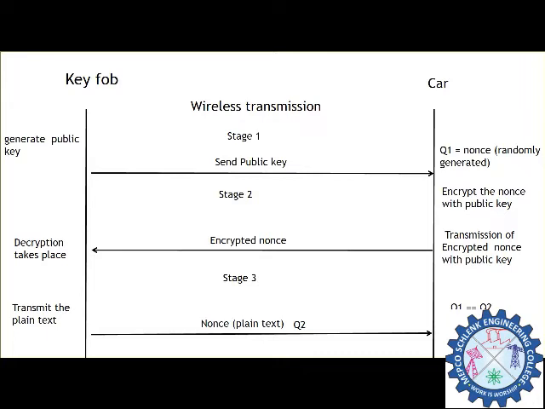Once the car receives the plain text, it compares it with the plain text generated at the start. If they are equal, the car sends a signal to open the door. Otherwise, the car door will not open.